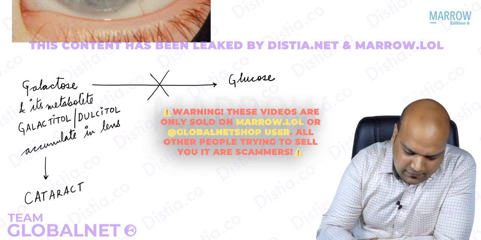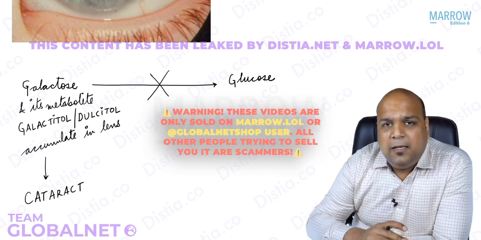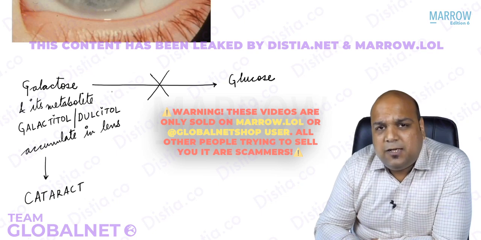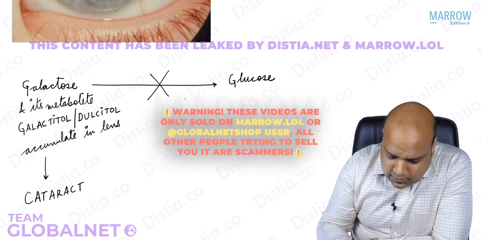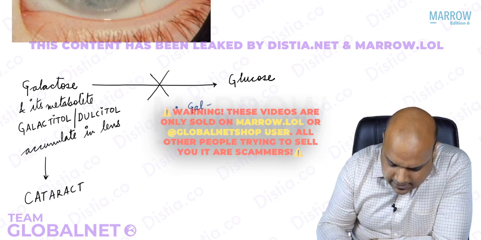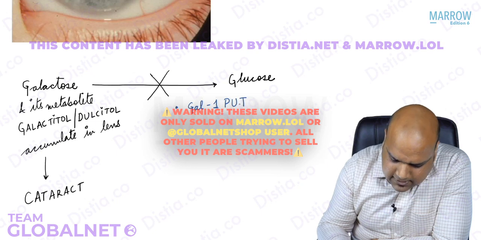Now, if we talk about a little bit of the pediatric part or the medicine part of galactosemia, what is the enzyme which converts galactose into glucose? So there can be three enzymes, everybody. The first enzyme is galactose 1 phosphate uridyl transferase.